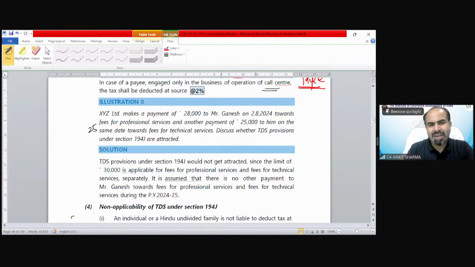The example is very simple. XYZ Limited makes a payment of 28,000 to Mr. Ganesh on 2nd August toward fees for professional services, and another payment of 25,000 for technical services. Do TDS provisions apply? The answer would be no, because the separate limit of 30,000 has not been crossed yet.